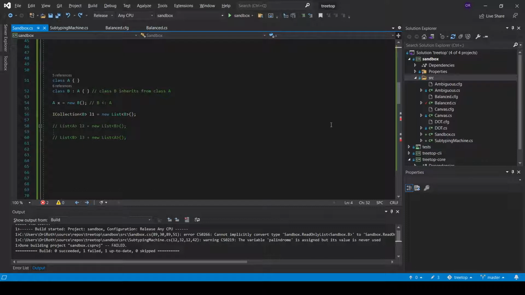We also have subtyping in type arguments. A list of B's is a collection of B's. But is a list of B's also a list of A's? Let's see. The answer is no, and the opposite is also not true. Let's delete this.